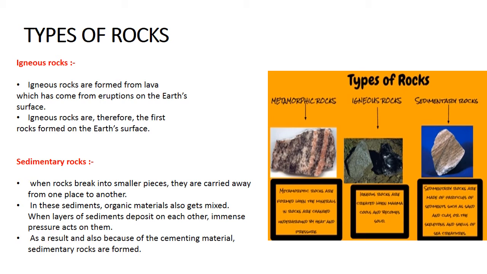Because of this, lots of sediments get deposited at a particular place, and when a large amount of pressure acts on them or organic material gets mixed in, a new rock is formed. That new rock is called sedimentary rock. It has all small particles, small sediments. Because of that, it is called sedimentary rock.